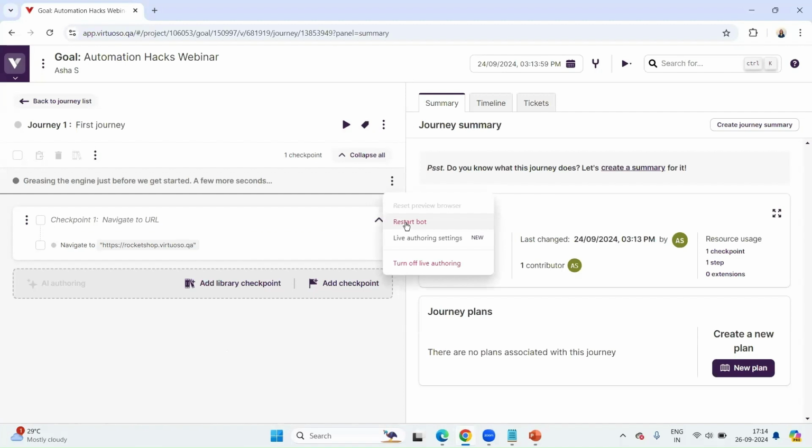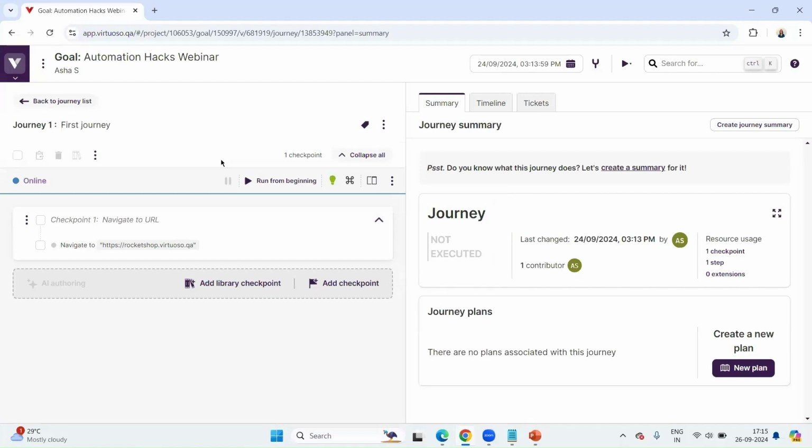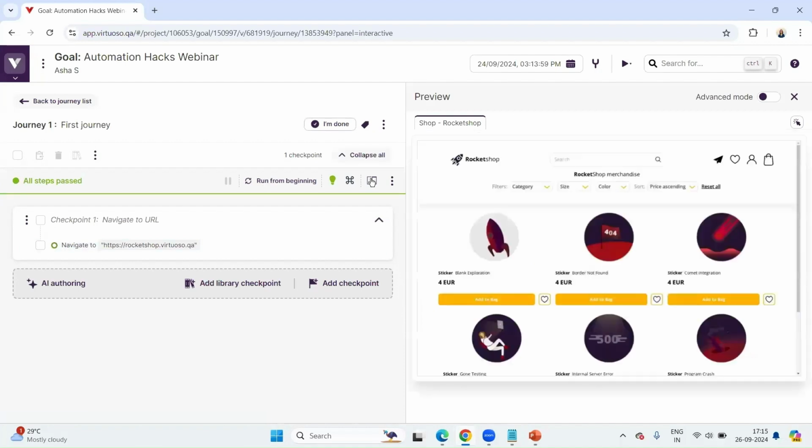Let me just try to restart my bot. Moment. All right, I just had a mini heart attack. Now let me run this from the beginning and open my interactive preview window. You can see what's happening here. As you can see, the Rocket Shop web application is open.